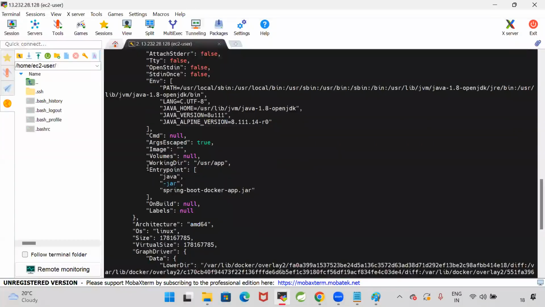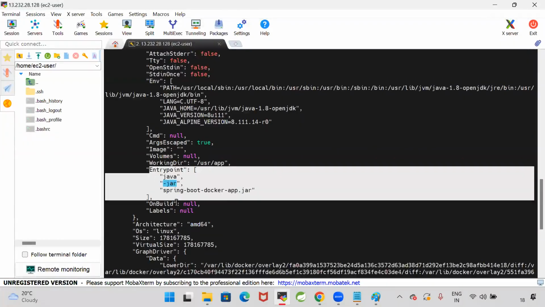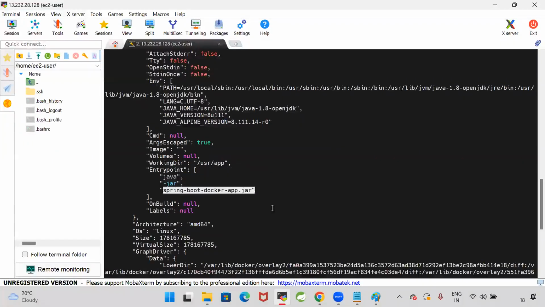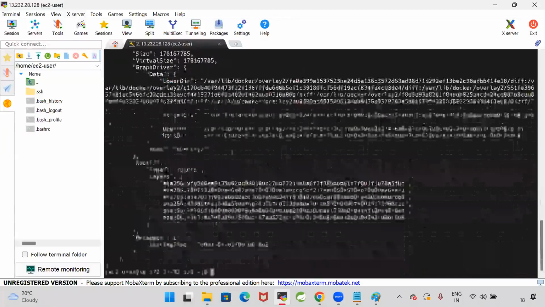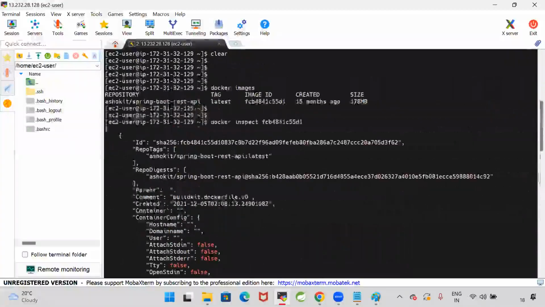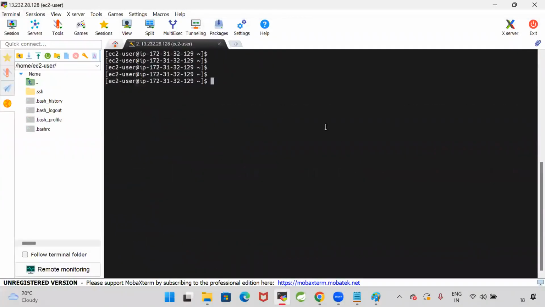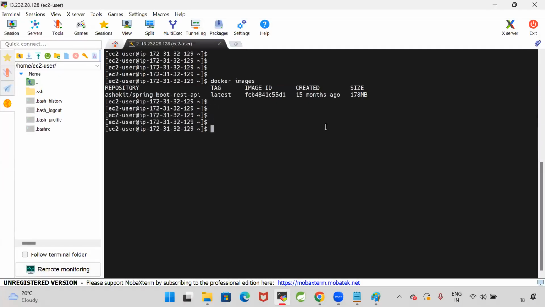So where this application will execute in the container, how this application will execute in the container. A Spring Boot application will be packaged as a jar file. To run that jar file, this is the command I am giving: java -jar followed by the jar file name. So we are able to do inspection on the image by using docker inspect image ID. Now, this image is available in my Docker Hub, and I'm able to pull the image from the Docker Hub.